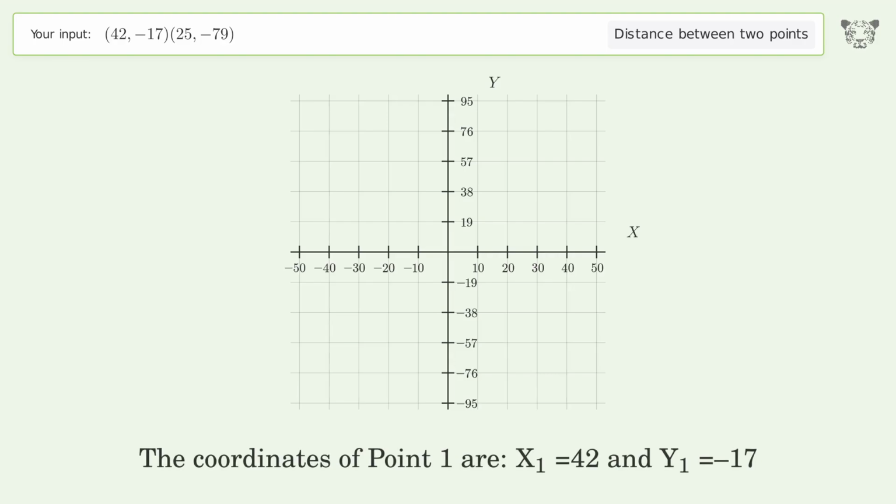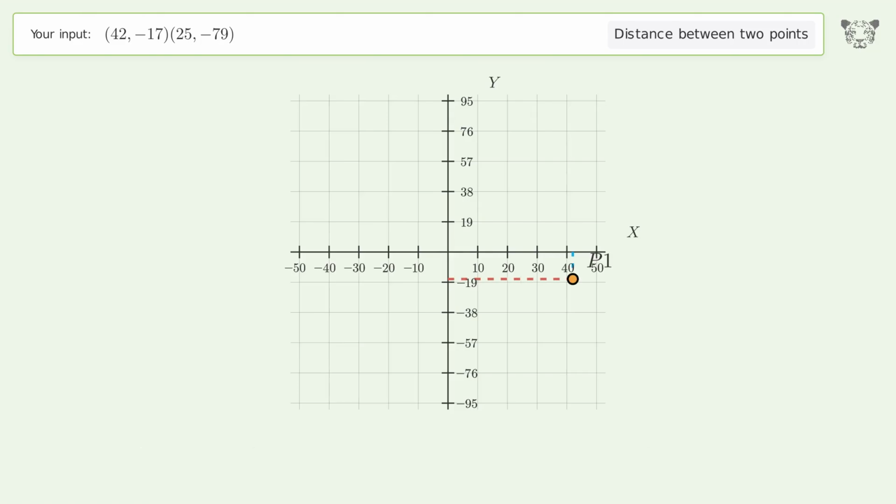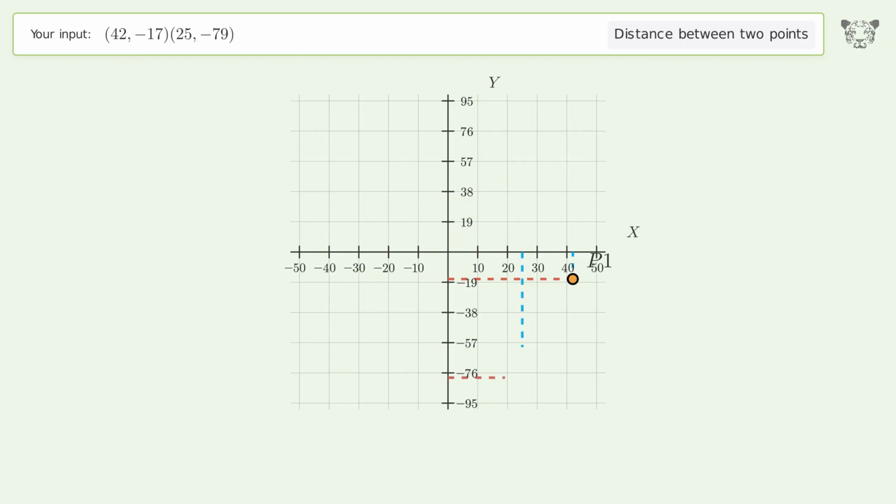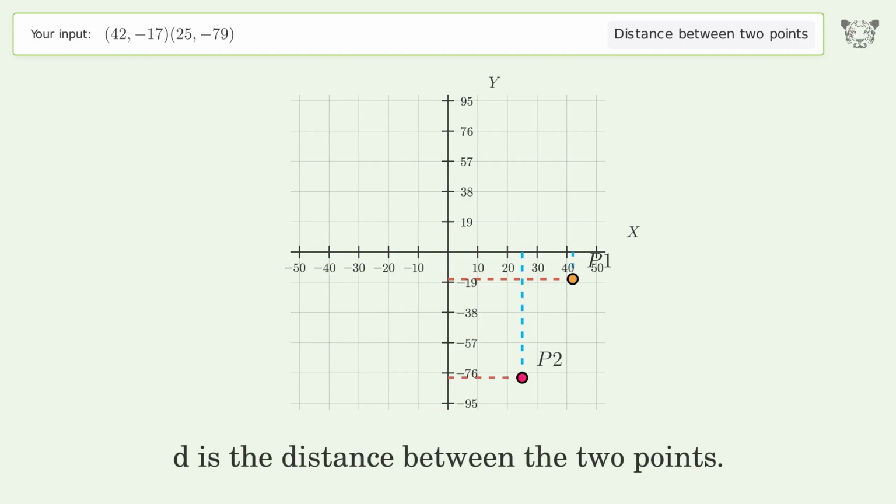The coordinates of point 1 are x1 equals 42 and y1 equals -17. The coordinates of point 2 are x2 equals 25 and y2 equals -79. D is the distance between the 2 points.